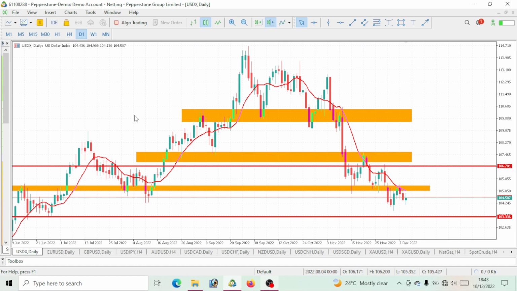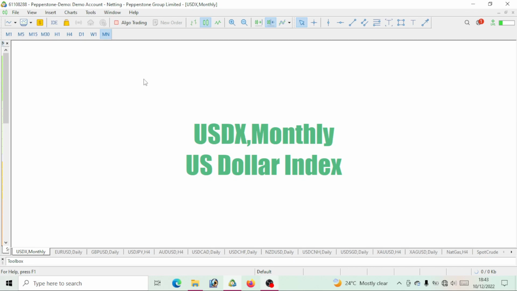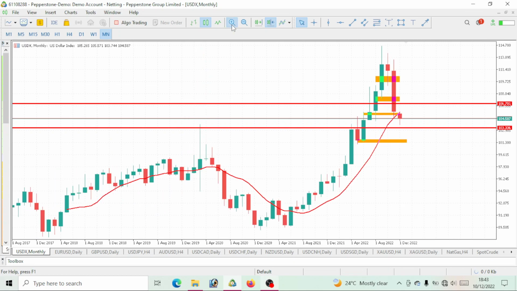So, let's take a look at the DXY for this week. Let's do a quick analysis from the higher time frame downward to the 4-hour time frame, and we will know where this price will be moving this week. Also notice that there's news that will be released this week, which is our CPI. I think it will be released on Tuesday or Wednesday. I've forgotten. But that news will actually push our price further down. So we will take a look at the technical aspects and the fundamental aspects.